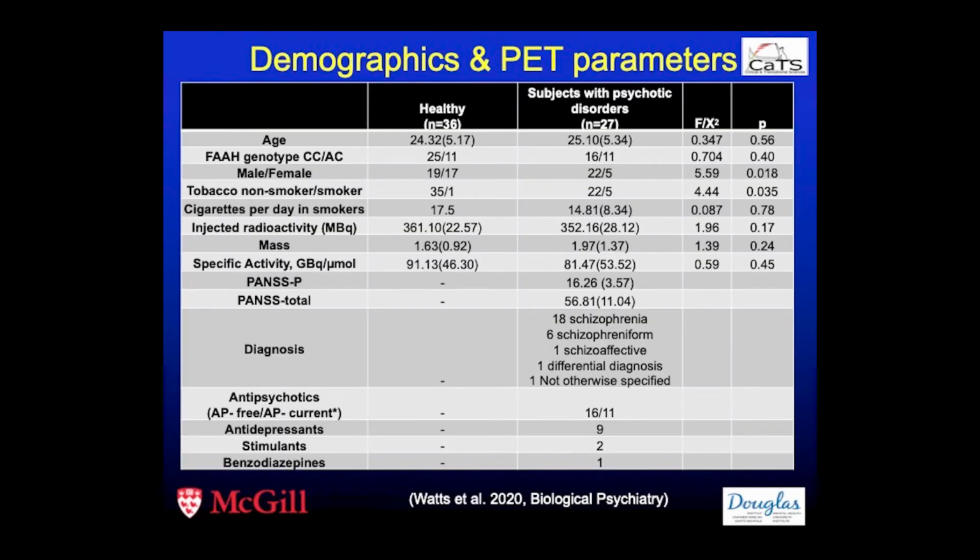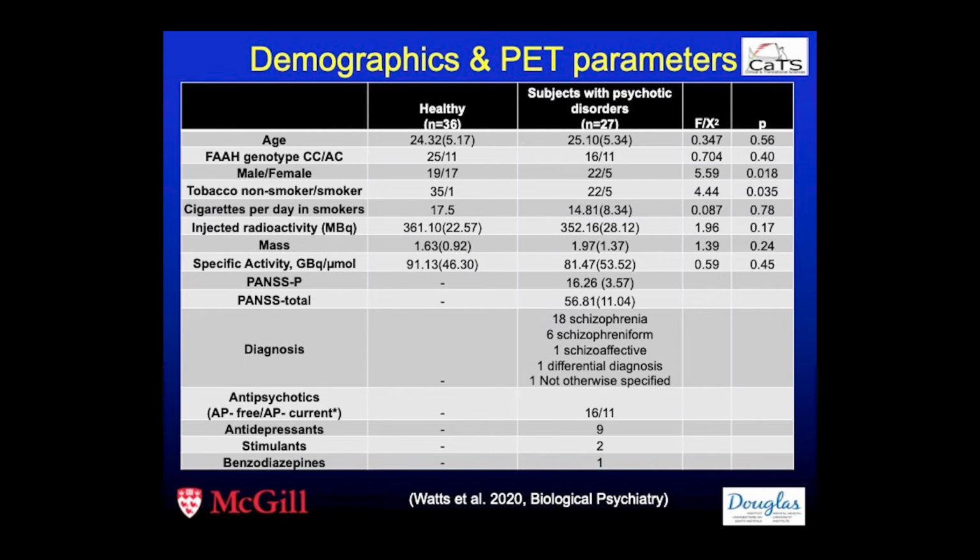So this is the first study, which was published back in 2020, and you can see that we have healthy volunteers, a relatively large sample for PET using arterial sampling, and a group of subjects with psychotic disorders. These were young people, mostly in the first episode of psychosis. Most of them were male. As you can see here, some of them were tobacco smokers. And there was no significant difference in the radiotracer parameters between the groups.